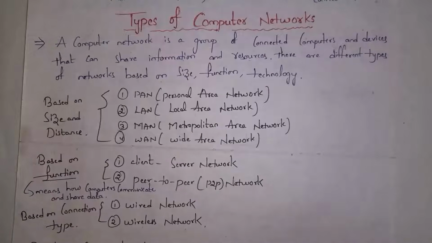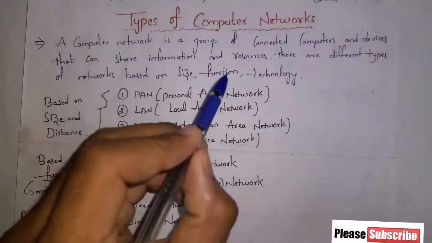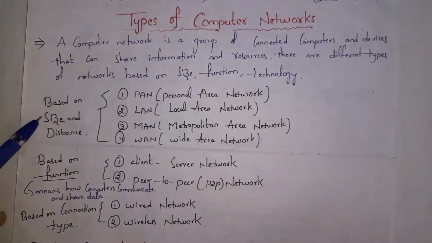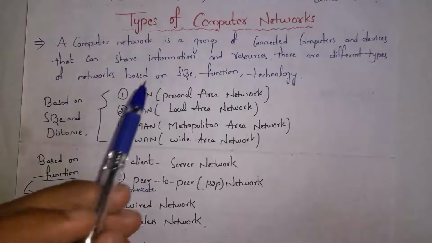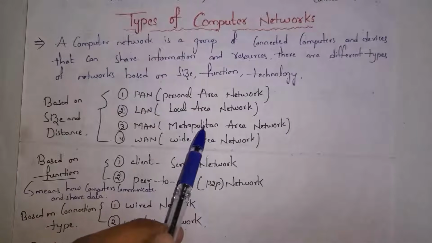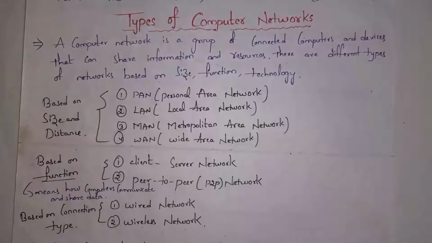There are different types of networks based on size, function and technology. Based on size and distance, computer networks are classified into 4 types. They are personal area network, local area network, metropolitan area network and wide area network. And based on function, computer networks are classified into 2 types. They are client server network and peer-to-peer network. And based on connection type, computer networks are classified into 2 types. They are wired network and wireless network. I will explain each of them in detail.